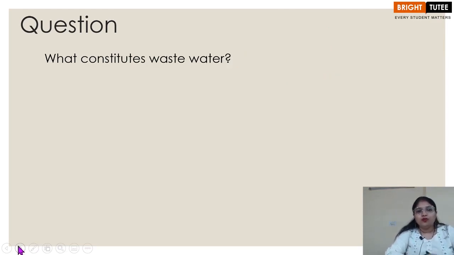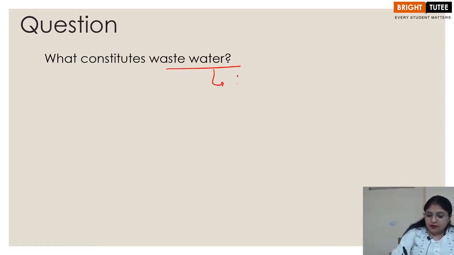What constitutes wastewater? So water that is rich in lather, right?